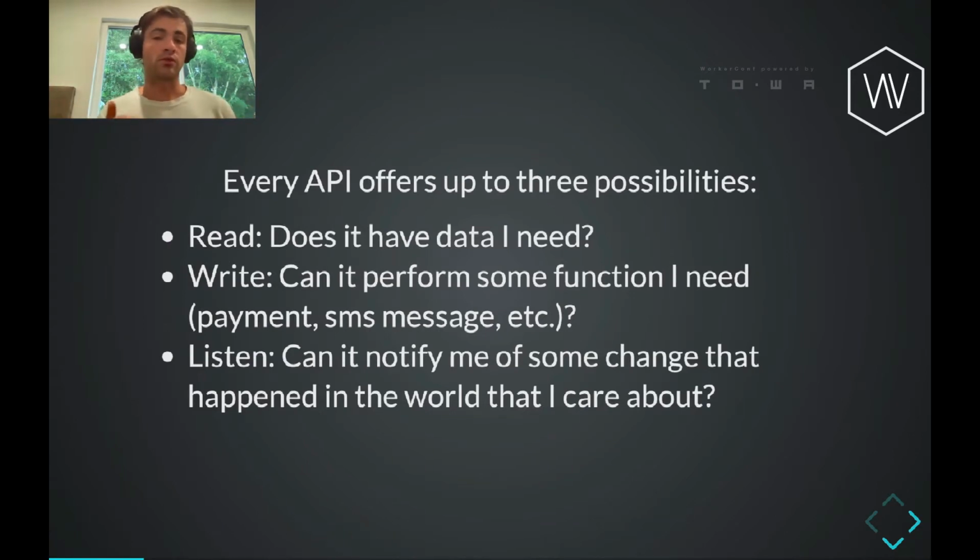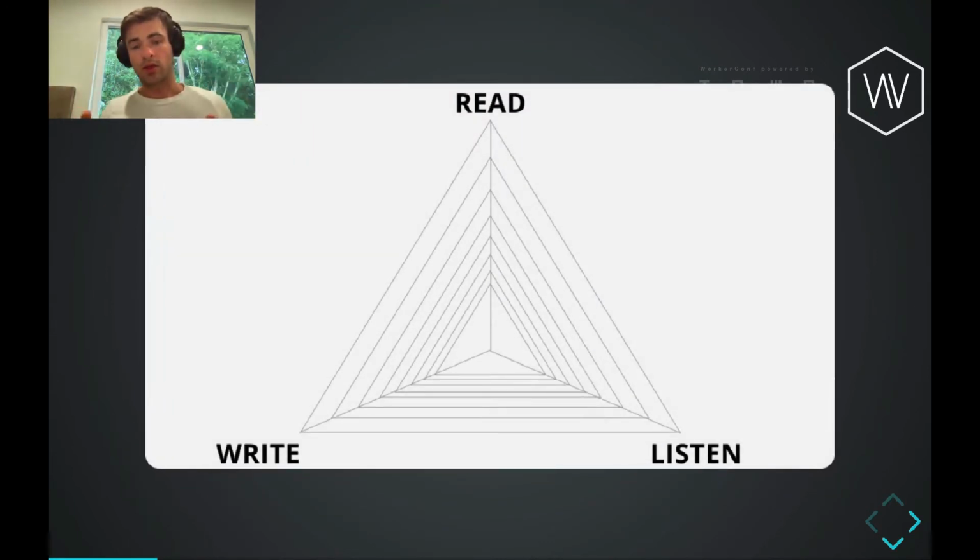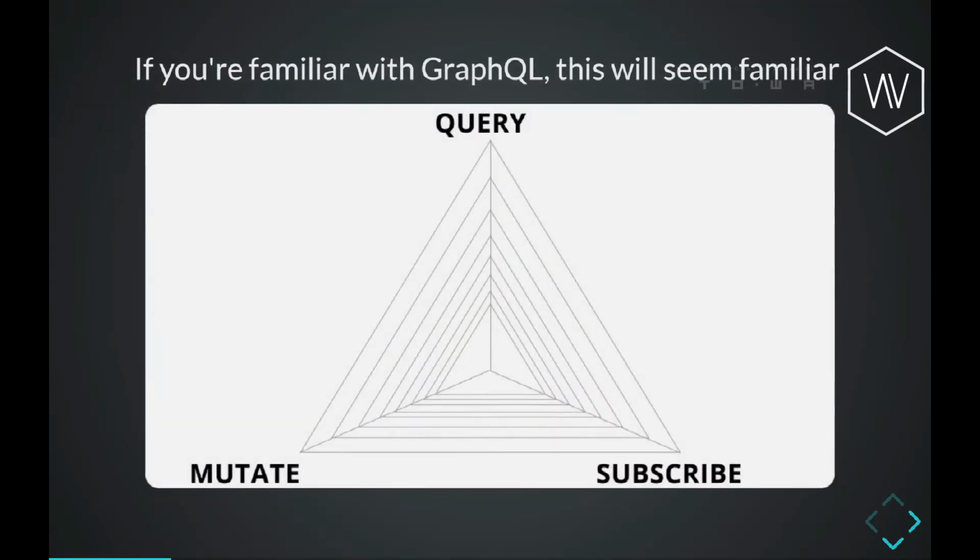And fundamentally, every API has three capabilities that it offers. So the first is going to be read. It might have some data that you care about. The second would be write, where it can perform some sort of function, maybe storing some data, creating a payment, sending an email or an SMS message. Or it can notify you of some change that has happened in the world so that you can react to the things that you care about. So you can kind of align an API along these different axes of read, write, and listen. And if you're familiar with GraphQL, this should seem pretty familiar because these directly map to query, mutate, and subscribe.